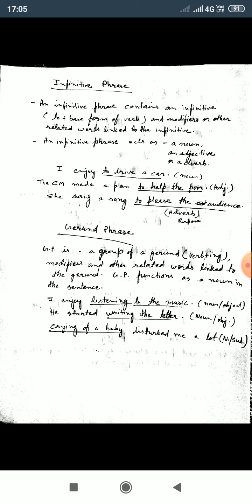So this phrase acts as an adjective phrase. This contains to plus the bare form of the verb help, and its object the poor. The poor as a noun phrase is an object of the verb help, and again they form a single phrase, to help the poor, as an infinitive phrase.